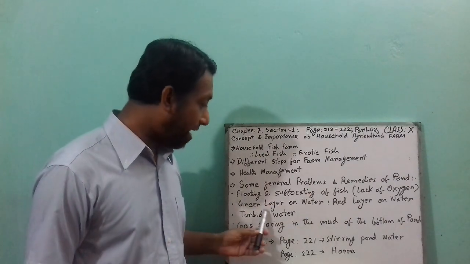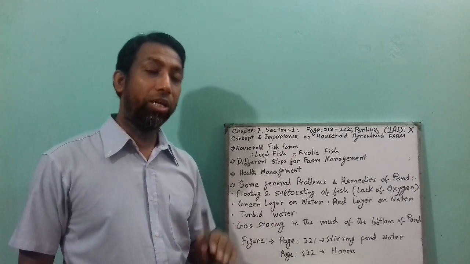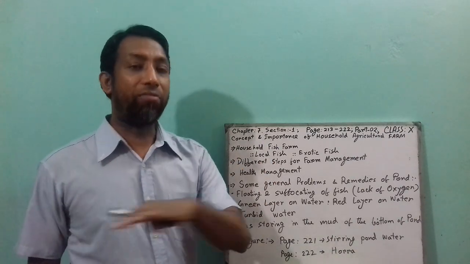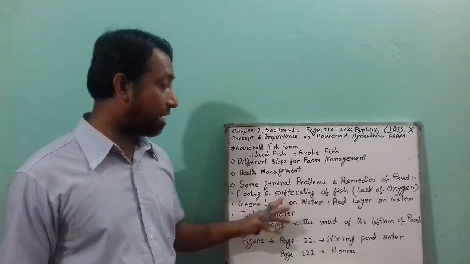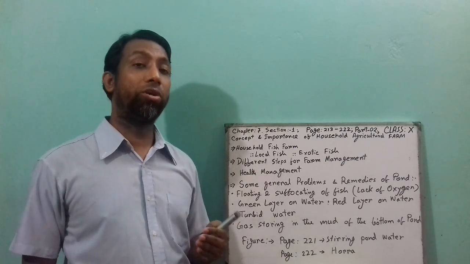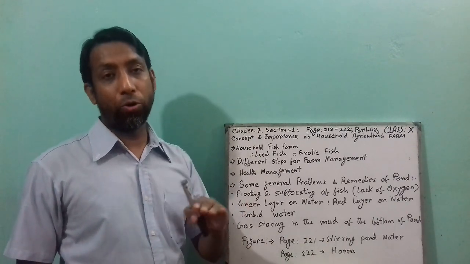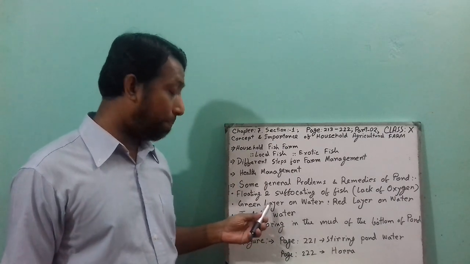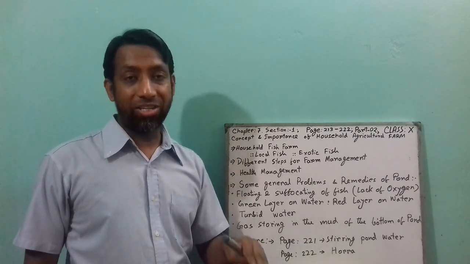Next point is the green layer on water. Sometimes green algae produced on the top layer cover the pond like a cloth. This is another problem in the pond, because when natural food grows more in the pond, green algae are produced more in the pond. Because the green layer is present in the pond, oxygen does not enter the pond.